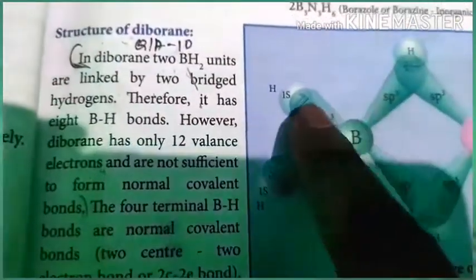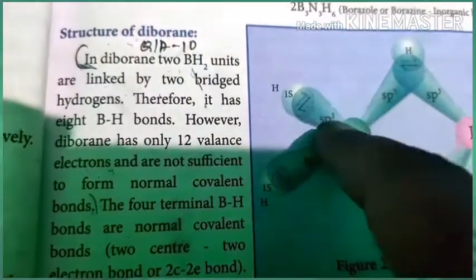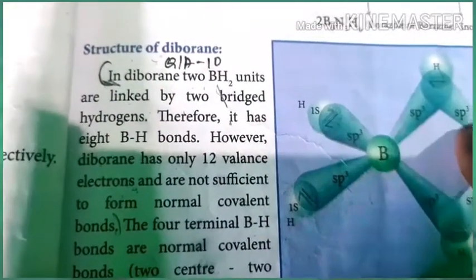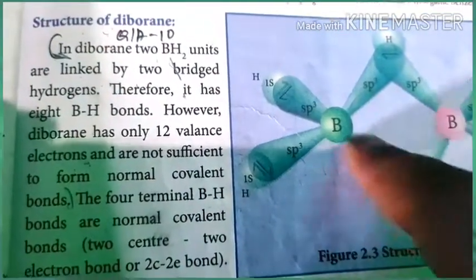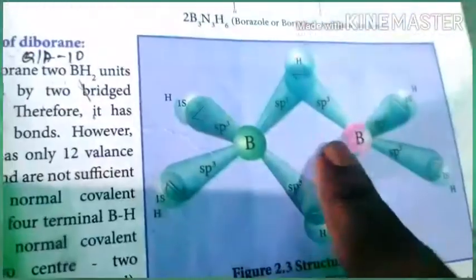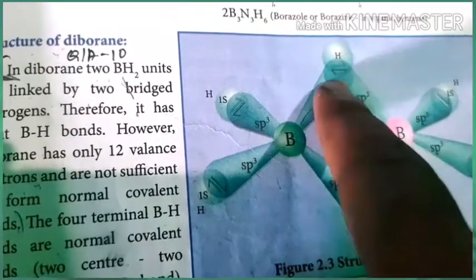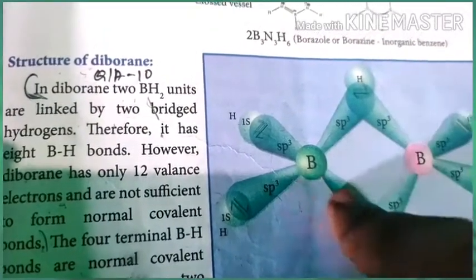So look at the structure carefully. This boron is sp3 hybridized, with 2 sp3 orbitals forming 2 center 2 electron bonds with terminal hydrogens. One of the sp3 orbitals and the half-filled orbital of the other boron react with the hydrogen to form a banana bond, which means a 3 center 2 electron bond. Similarly, the other remaining sp3 reacts with this hydrogen to form another 3 center 2 electron bond. The same trend follows with the other boron also.